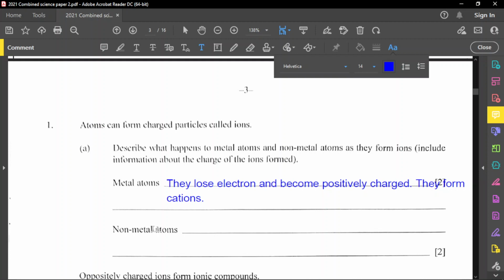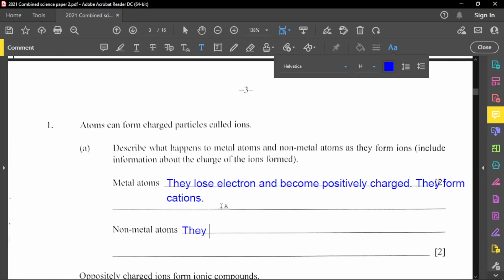And so for nonmetals now, nonmetals they gain electrons. And remember, the electrons are negative, right? So think about metals. If you lose negative things, you become more positive, just like us. Once we stop doing negative things, we become more positive. So drop all the negativity and you become more positive, just like metals.